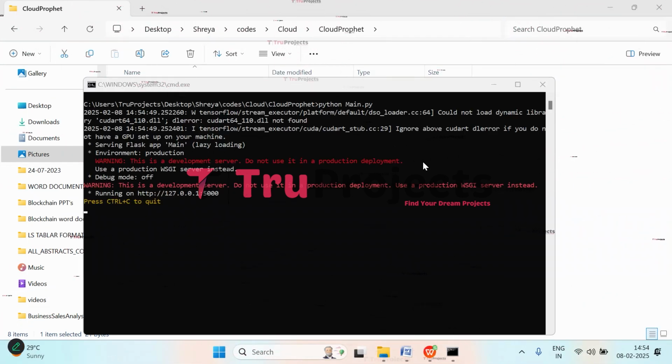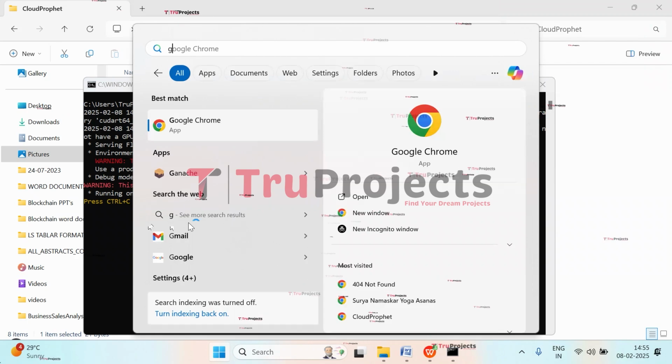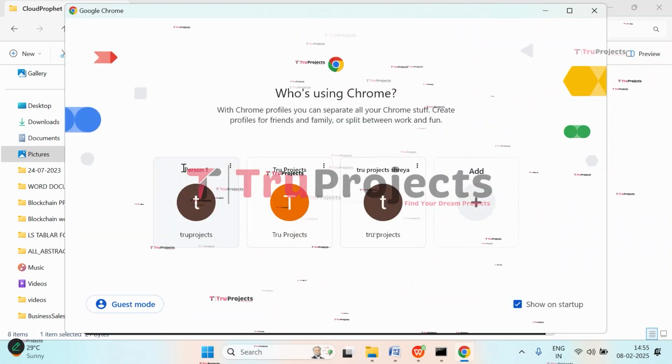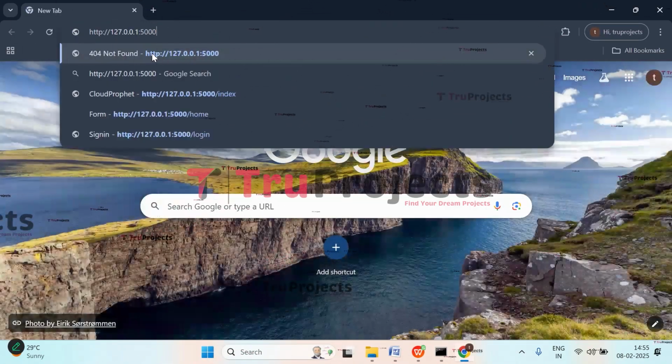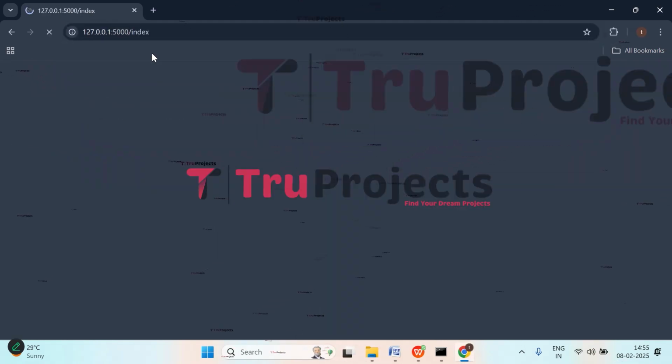So the Flask framework will host the application locally at the default address, which is the localhost, and the port, unless configured differently. So now copy this local link provided by the Flask framework and paste it in any web browser. I'm copying the link. I prefer Google Chrome, so I will paste it in that. Paste the link, at the end type index.html and click on enter.